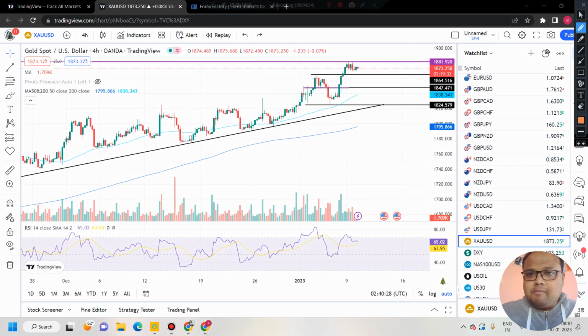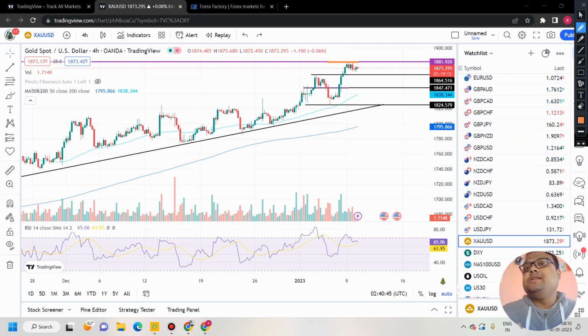So as a result, if gold breaks the 1880 level, observe the market first, because there may be some false breakout as well. If the market breaks this level, wait for 4 to 5 hours. See, this is a bigger level, so you need to wait.